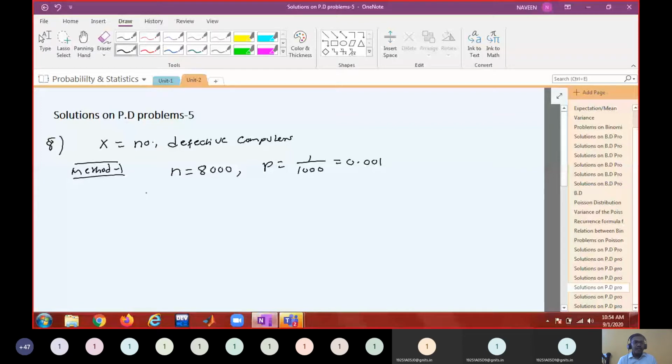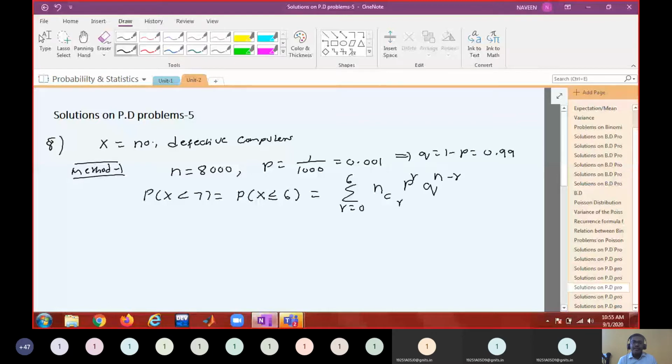The question is asked about the probability that x is less than 7, or the probability that x is less than or equal to 6. One way of doing this is the sum over r equal to 0 to 6 of nCr p power r q power n minus r, where q is 0.999.